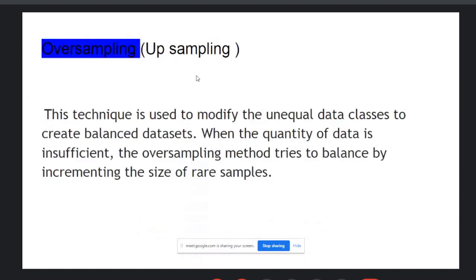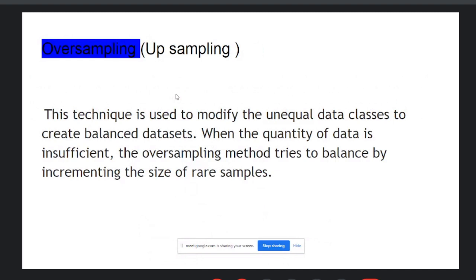So this is undersampling. And oversampling is what? This technique is used to modify the unequal data classes to create a balanced data set. When the quantity of data is insufficient, the oversampling method tries to balance it by incrementing the size of the prior sample. In oversampling, you just increase the samples, and then create and train your model.